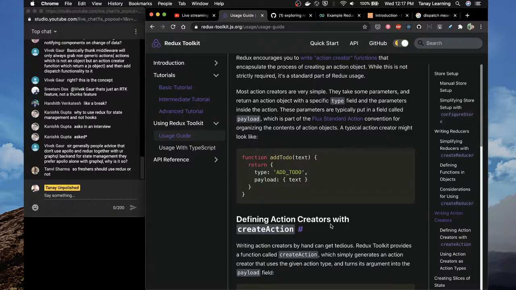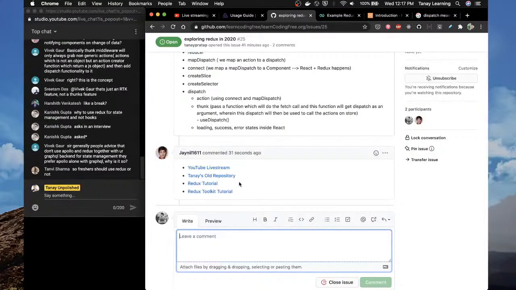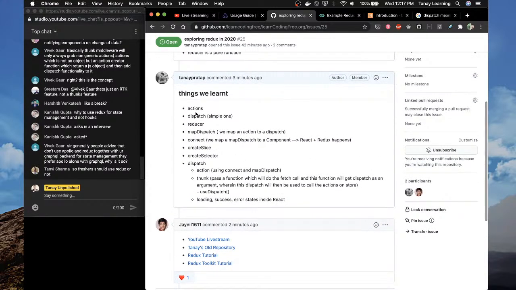Sir, generally people advise that freshers shouldn't use it. Tanvi is asking, should freshers use Redux or not? Tanvi, I think we can use Redux. No problem with that. Once you have understood the basic concepts, and once you have seen people using it, and you start using it, it will become very obvious, to be honest.